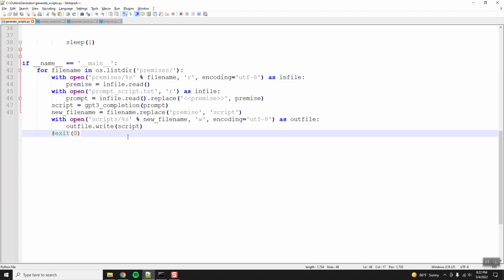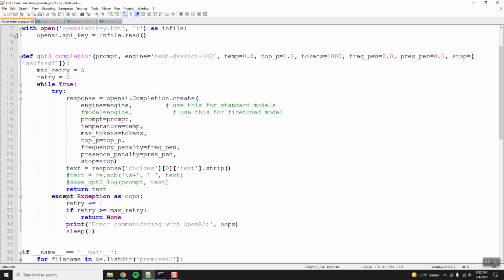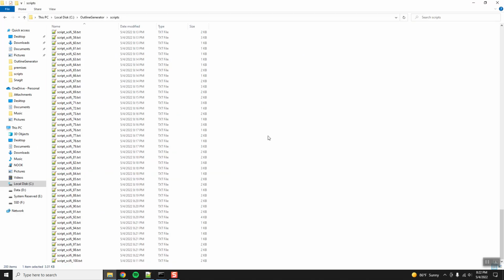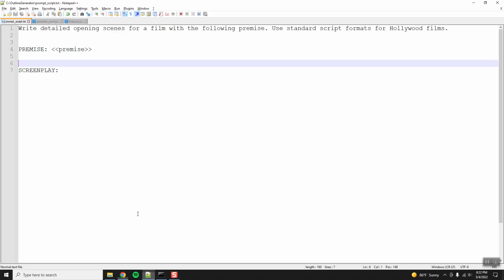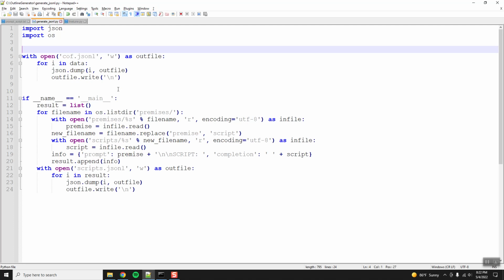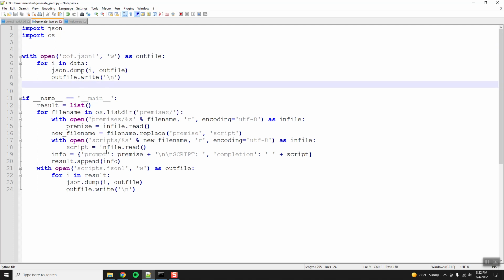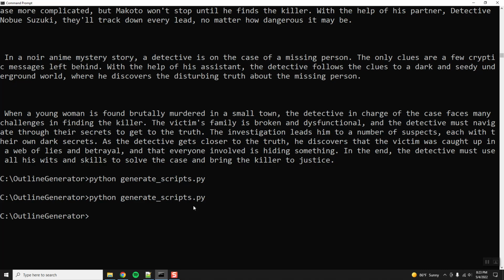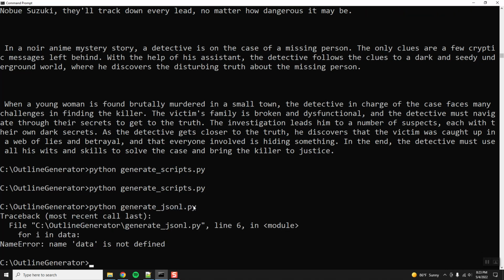Generate scripts. You saw me write this. This worked just fine, you can see the results here. And then, okay, this is the next thing I did. I borrowed this from a previous project. All this does is create a JSONL file. So let me do Python generate JSONL.